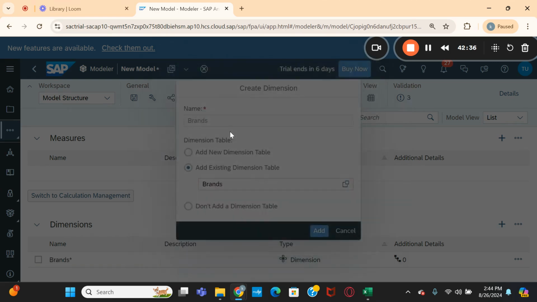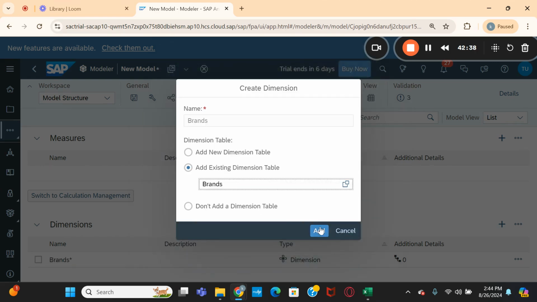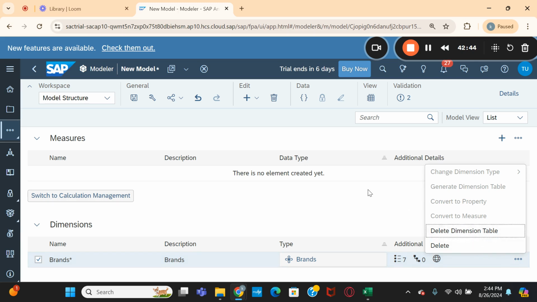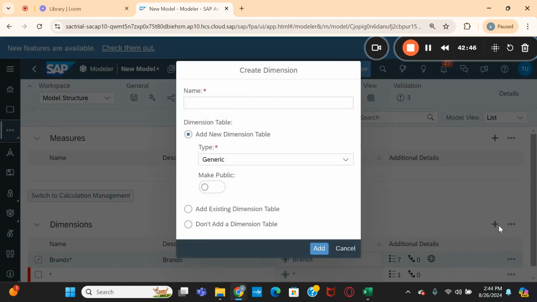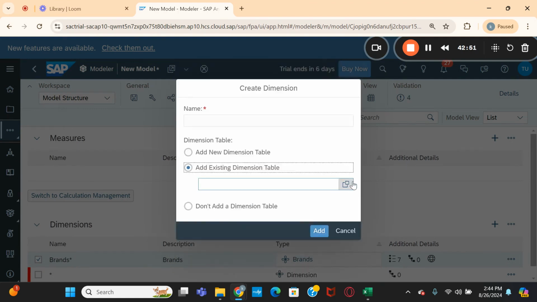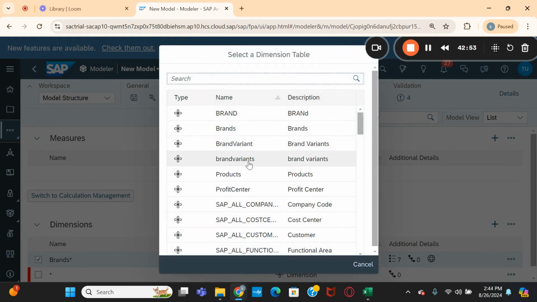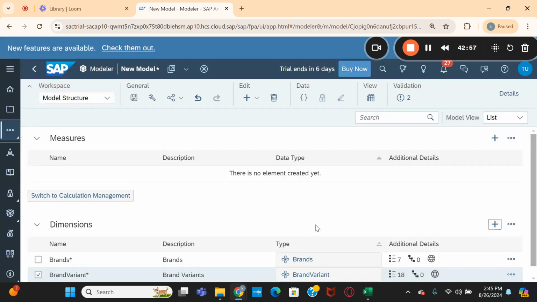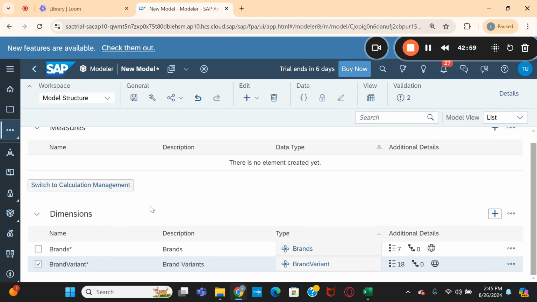So let me take the brands first. Let us add this, and I'm adding one more dimension, that is brand variant. So these two dimensions I have selected so far.